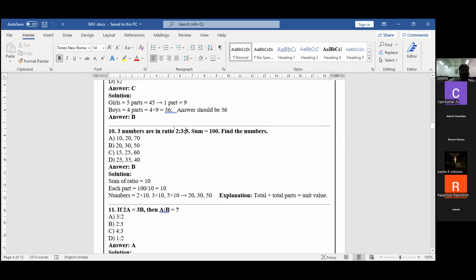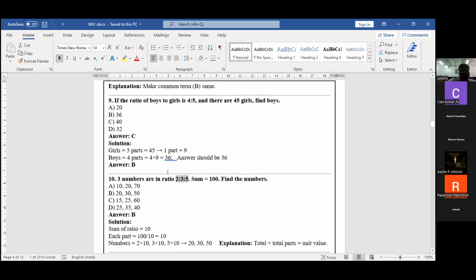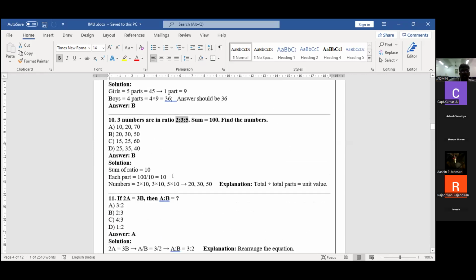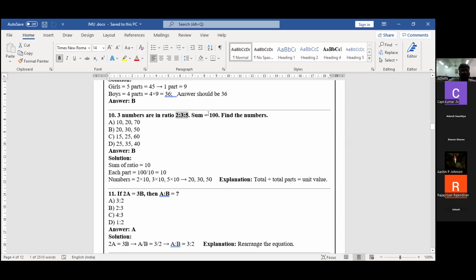Initially, I'm going to add these 3. The previous problem is not like that. Actually, there the team is given: 45 girls is one team, and 36 boys is one team, and we divide the team into parts. But here, the three ratios total 100. If I add these three numbers, the sum is 100. That is the thing.